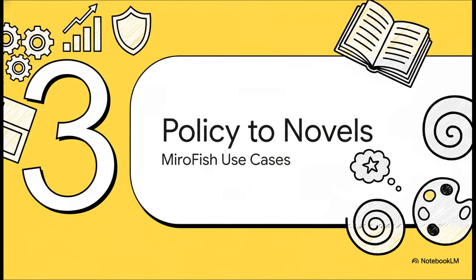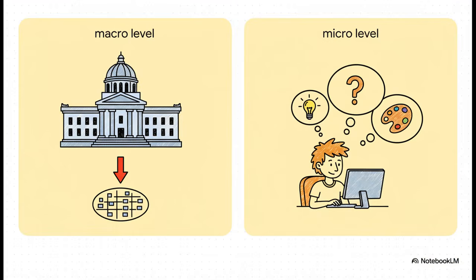So, what can you actually do with an engine like this? The potential applications are fascinatingly broad, and they really split into two different categories, the very serious and the wonderfully creative. At the macro level, this is a tool for some serious decision-making. A government could test run a new tax policy to hunt for any unintended consequences. But then, on the micro level, it becomes this amazing creative tool for anyone to explore all kinds of what-if scenarios. And the project's most famous demo is a perfect example of this.